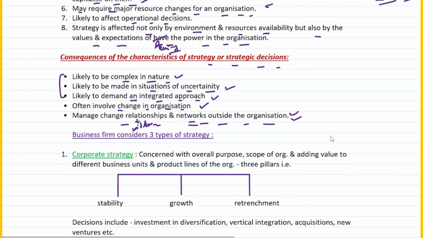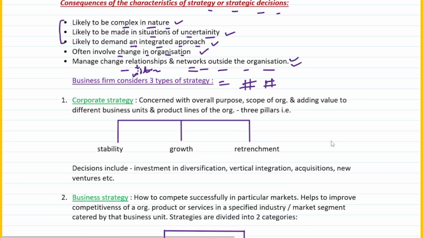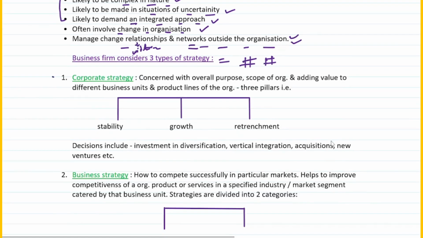Okay. Now, business firms basically consider three types of strategy. Very, very important. What are these three types of strategy? First of all, we talk about corporate strategy, right? What exactly is corporate strategy? It is strategy which is concerned with the overall purpose and scope of the organization, and adding value to the different business units and product lines of the organization, right?